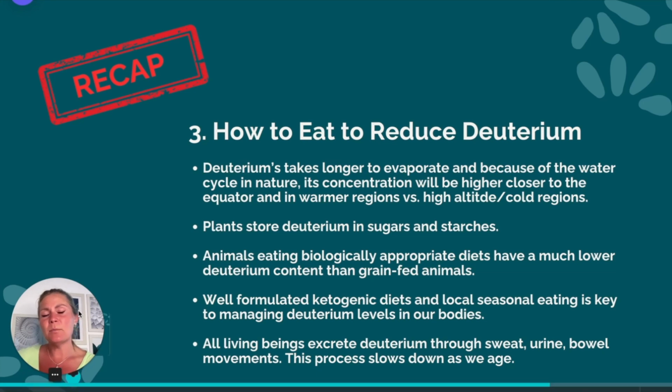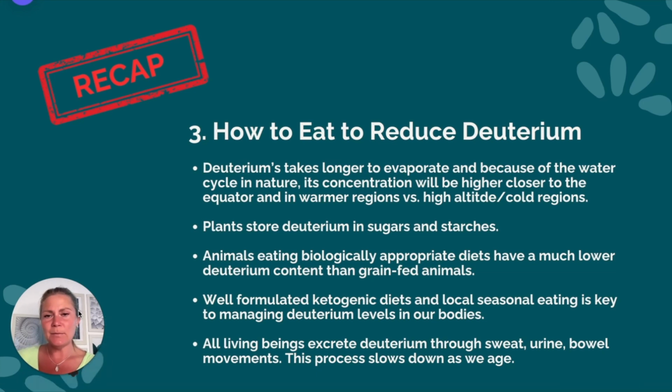So let's recap this point. How to eat to reduce deuterium. Deuterium takes longer to evaporate, and because of the water cycle in nature, its concentration will be higher closer to the equator and in warmer regions versus high altitude or cold regions. Plants store deuterium in sugars and starches. Animals eating biologically appropriate diets have a much lower deuterium content than grain-fed animals. Well-formulated ketogenic diets and local seasonal eating is key to managing deuterium levels in our bodies.